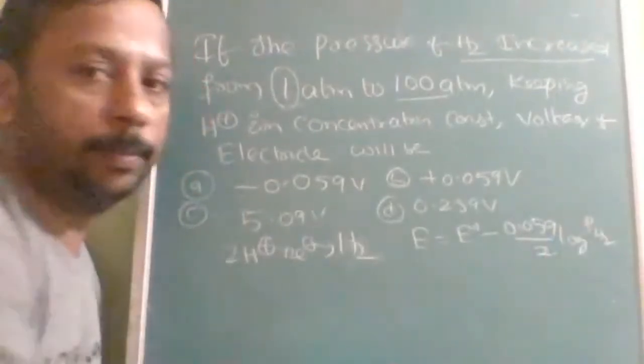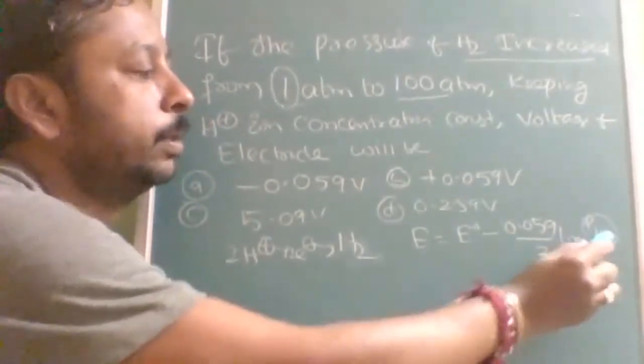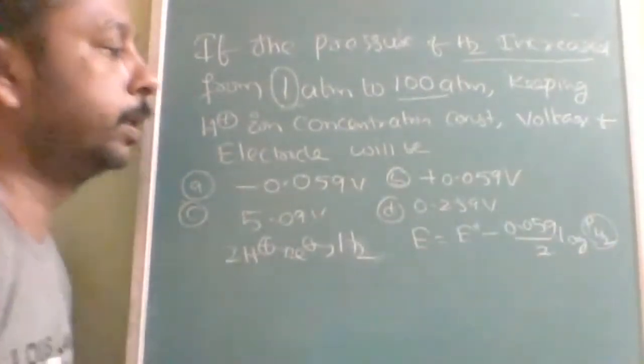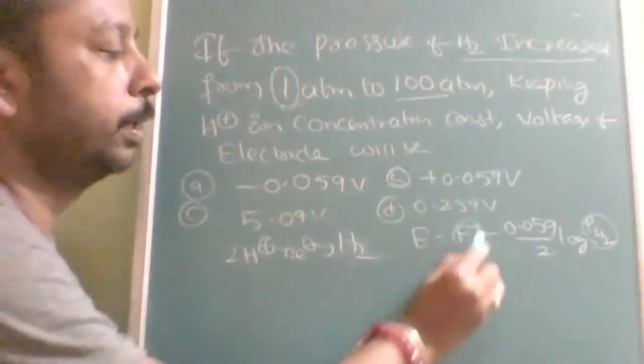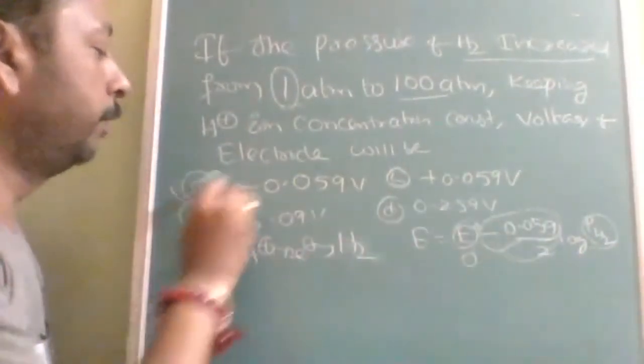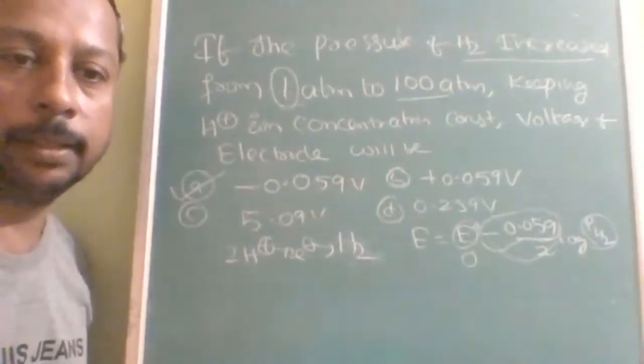Pressure of H2 is the main thing. If it is increased to 100, log 100 will be 2, and the 2 will get cancelled. So E naught is already 0, so this answer will be minus 0.059. Answer will be what? Minus 0.059. Is that clear?